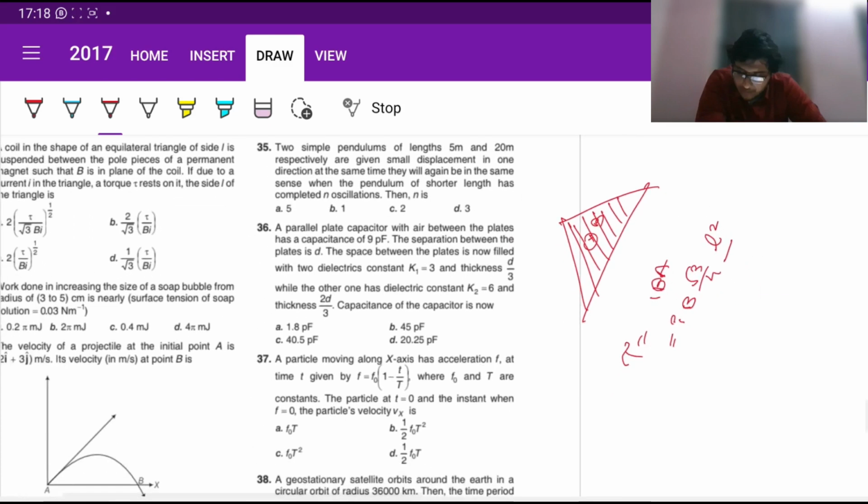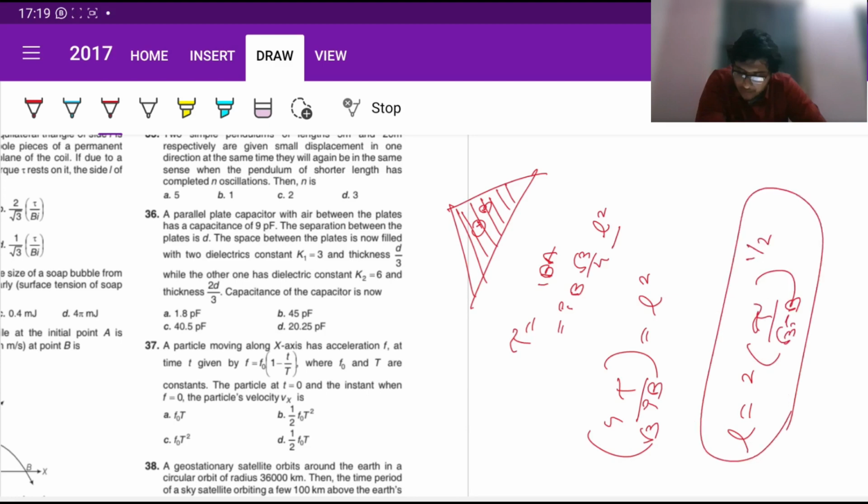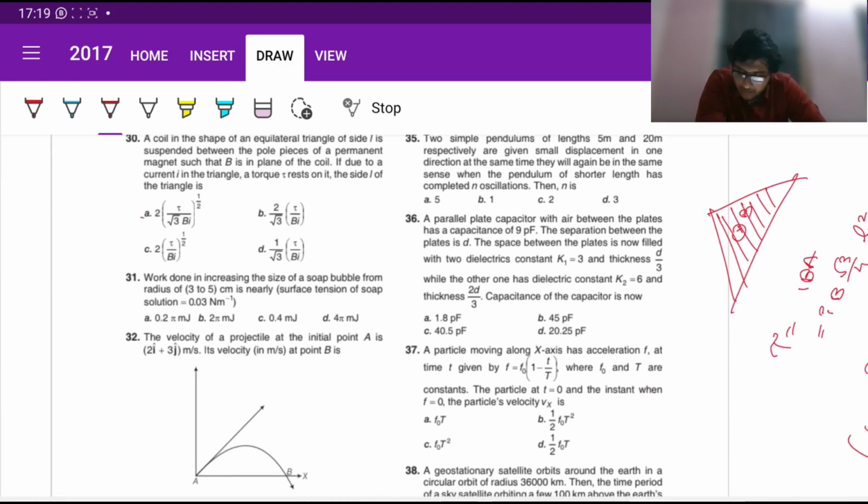This is basic. So this can be written as tau by IB times 4 by root 3, which is L squared, and what we want is L. So L is given by (2 tau by root 3 IB) raised to the power half. Whichever option satisfies this one, so I guess option A.